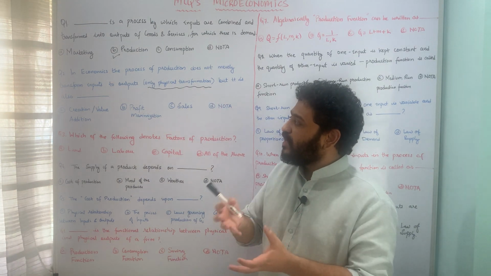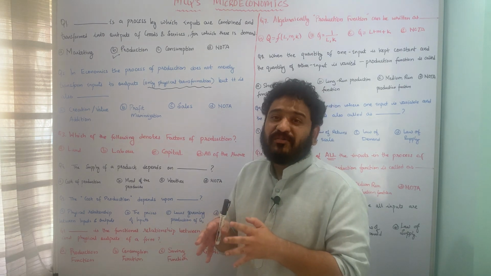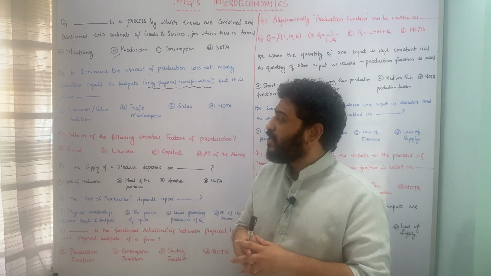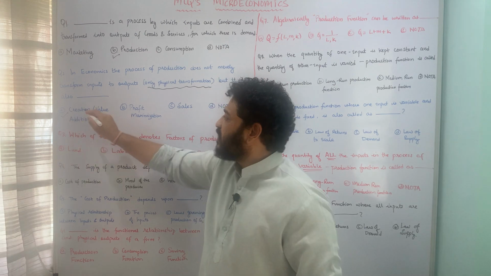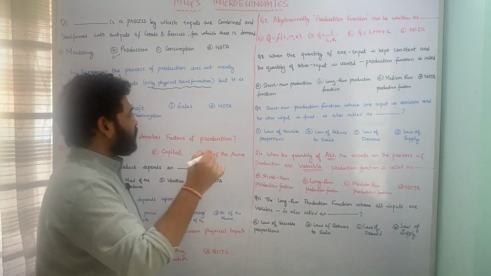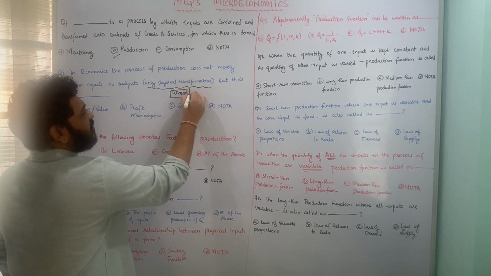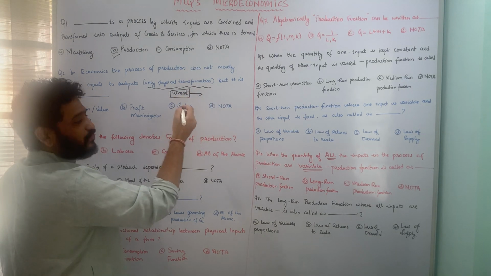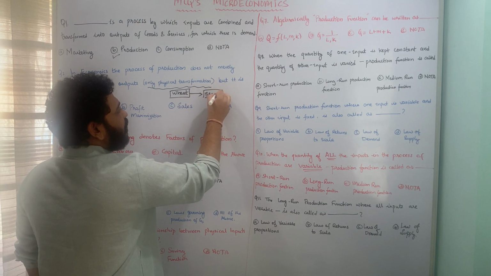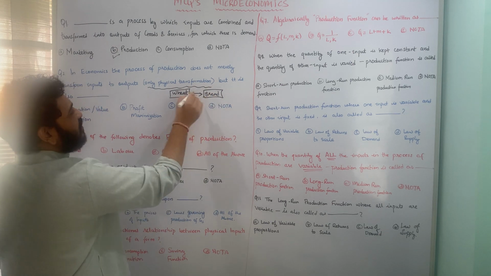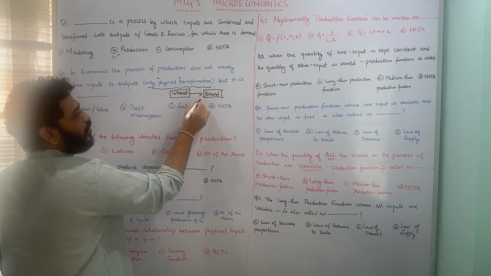So here I am saying that inputs are transformed into output. That is not the mere work of economics of production per se, but it also helps in creation as well as value addition. So therefore option A is the correct answer. How? Let us assume that there is wheat. Now this wheat is the input, and this input is going to be transformed into an output called, say, bread.